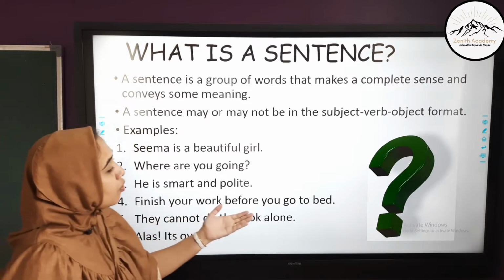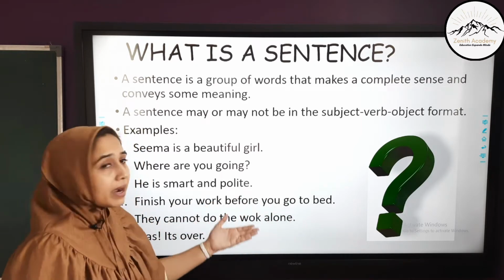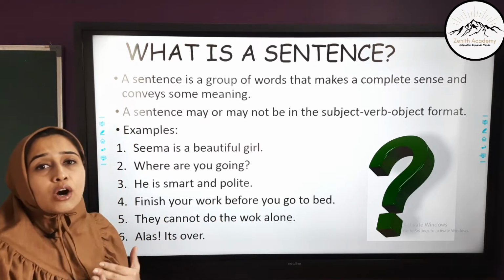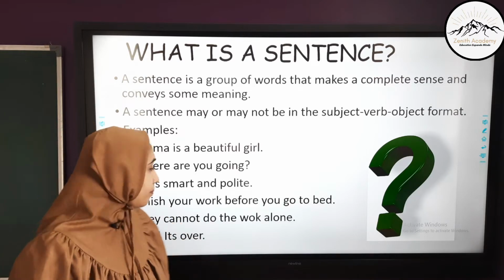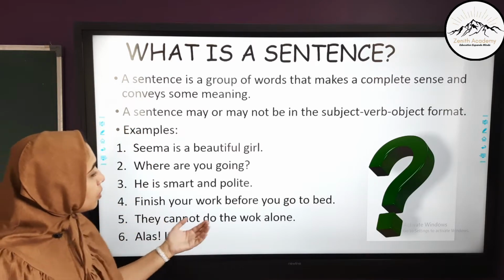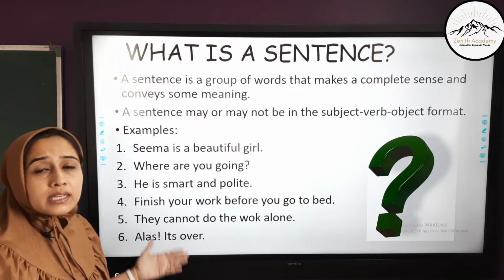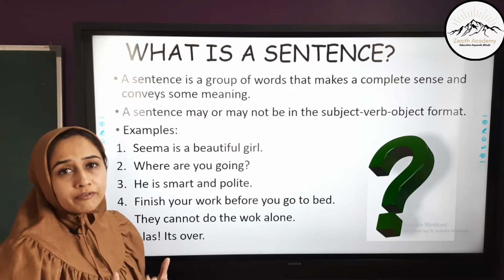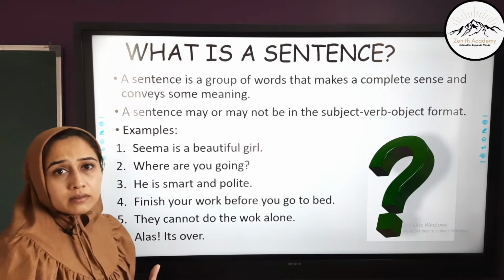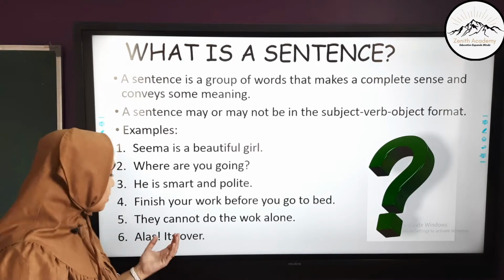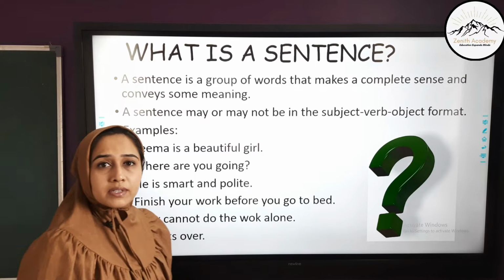Finish your work before you go to bed. This is a command and it conveys the idea of what I want to be done. They cannot do the work alone. Last one is, alas, it's over. This is representing feelings, abstract, emotional feelings. All these are types of sentences.